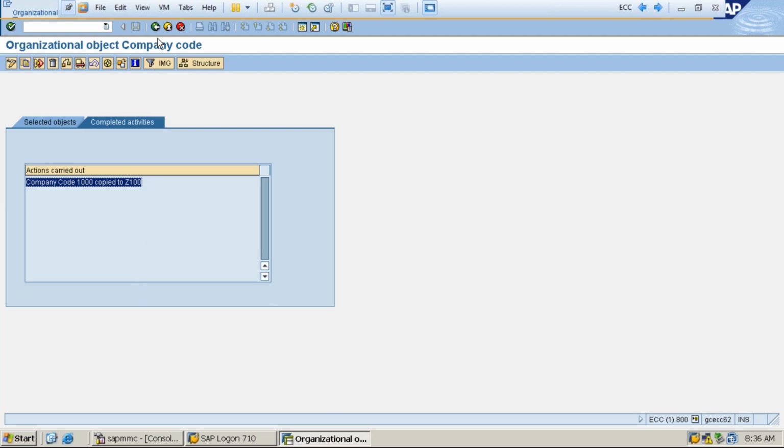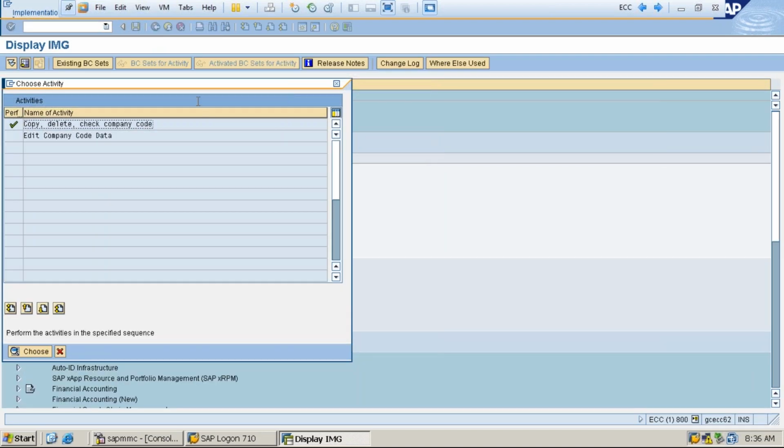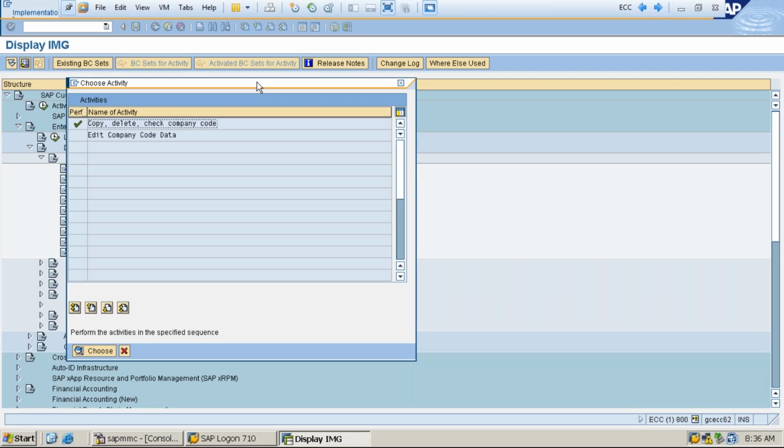Once the activity is performed, we'll come back. If you want to come back to the main enterprise structure IMG screen, this is the option. You can click this button or press F3 on your keyboard, and I press it here and get the same pop-up message.